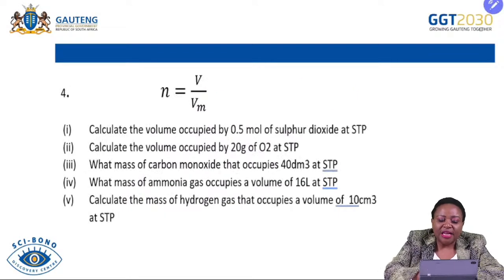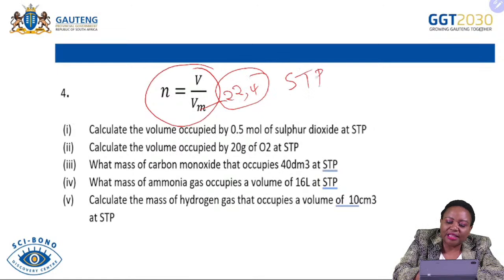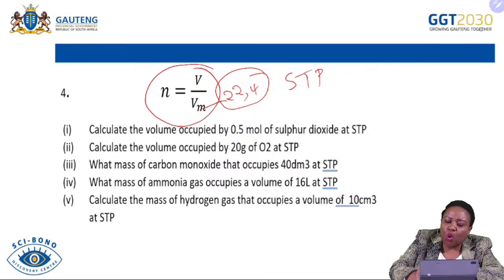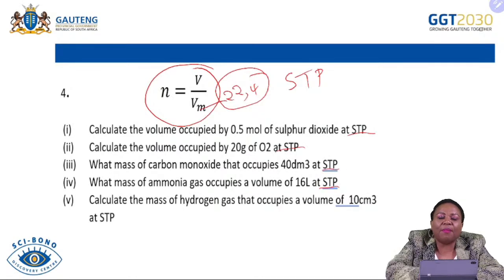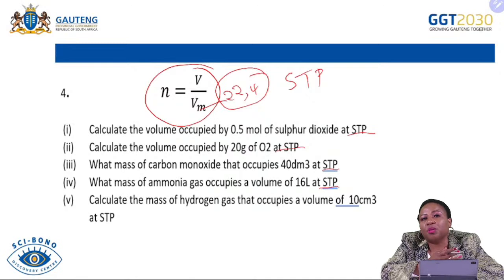The last one is the one that uses the molar volume. Remember, this is also a constant at STP, which is 22.4, and is provided to you at STP, standard temperature and pressure. For you to qualify to use this specific formula, you always need to know that the specific gas you are calculating the number of moles of is at STP. This cannot be used if the condition is not saying standard temperature and pressure.